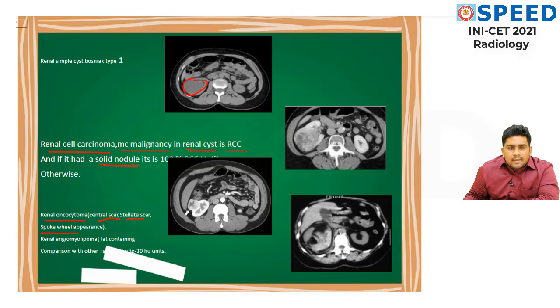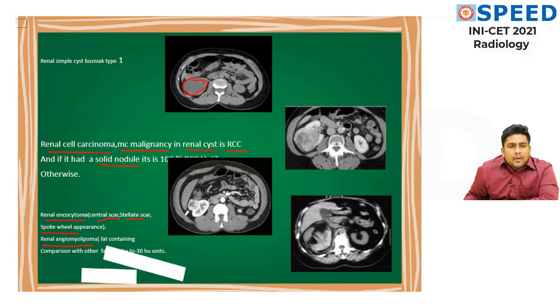Look at this, this is the kidney part and this is the lesion having a central scar, stellate scar, spoke wheel appearance. In my classes I used to bring out visual effects so that you will never forget those lesions. That's why, when we were discussing after the exam, if it was a renal oncocytoma or an angiomyolipoma, you would definitely have said it. Hence I come to a logical conclusion that since it's a Bosniak type 3, it is most likely renal cell carcinoma.